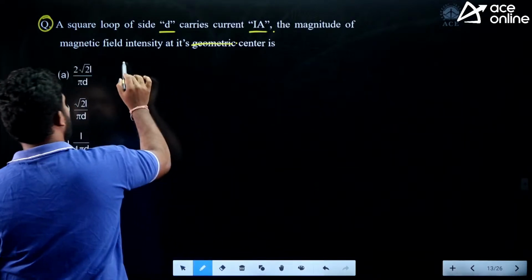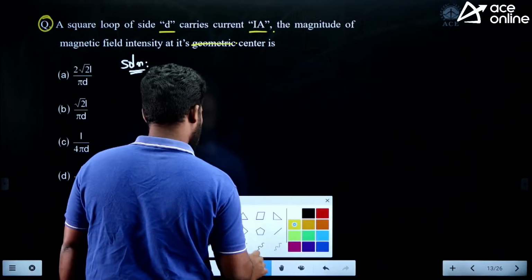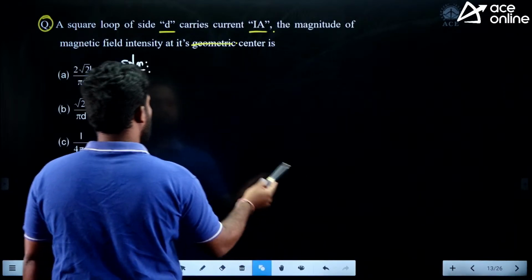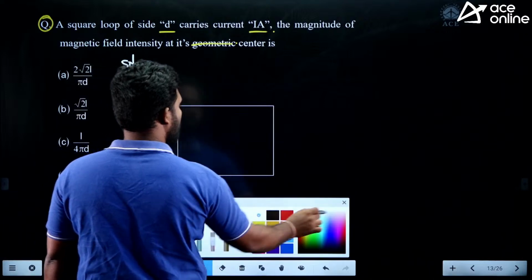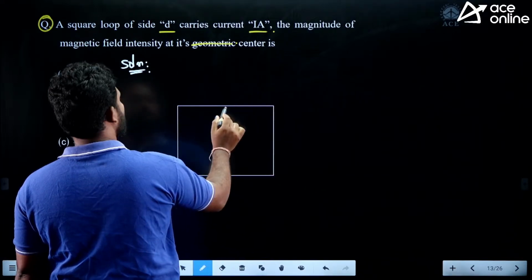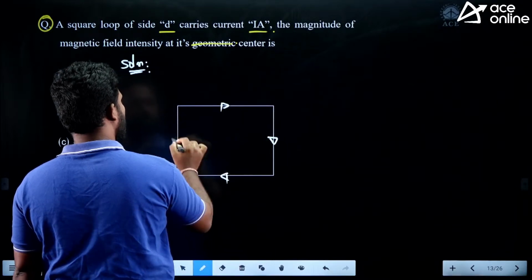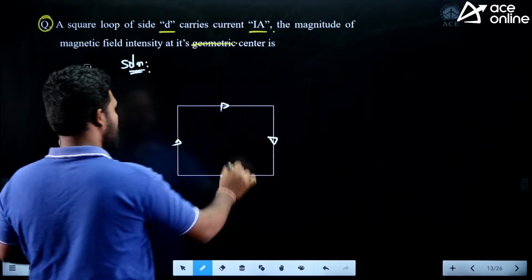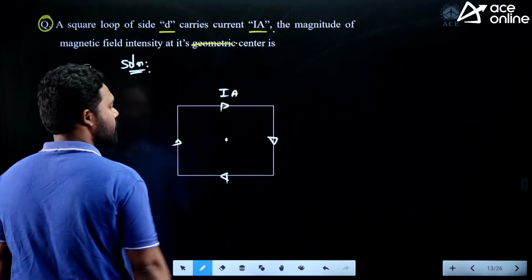So there is a square loop here. It is carrying the current in the clockwise direction. He has not said whether it is a clockwise or anti-clockwise. So the current is flowing like this. How much current? I amperes. Okay, is asking what is the magnetic field at the center.